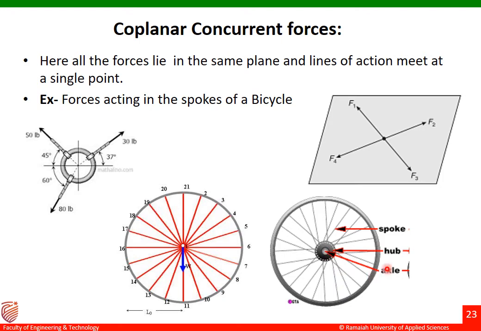Let me go to this example here. There are different forces, that is F1, F2, F3 and F4. The forces are acting in the same plane, and you can see the lines of action of all these forces are meeting at a single point. If they meet at a single point, it is called concurrent forces. All the forces are acting in the same plane, that's why it is called coplanar concurrent forces.